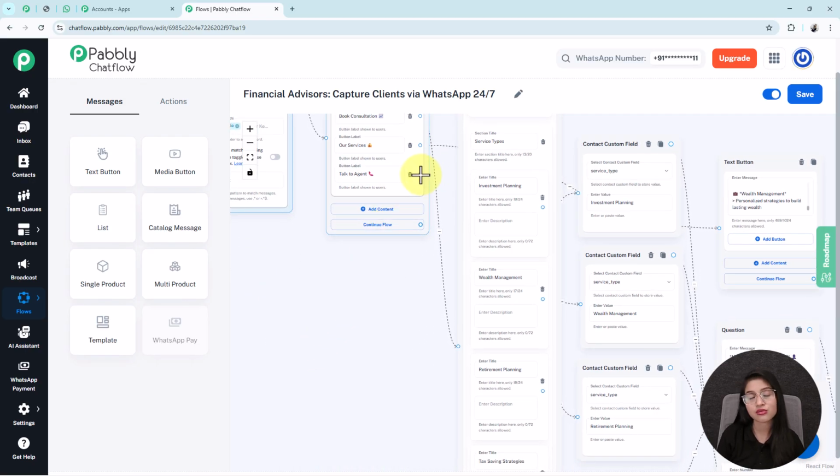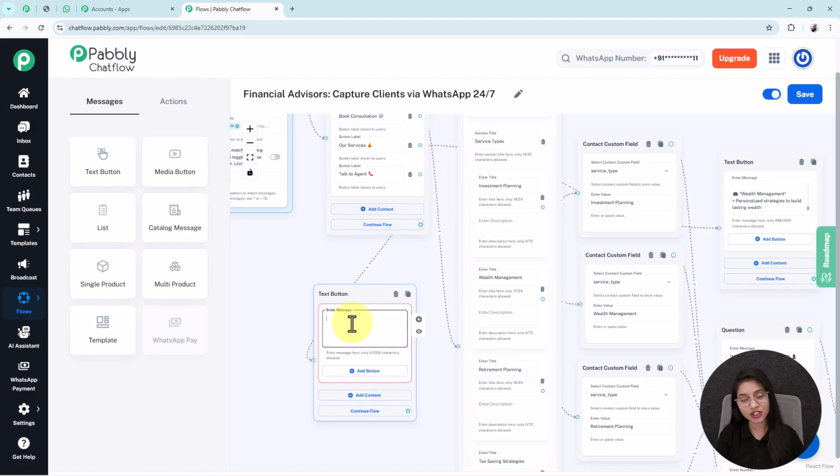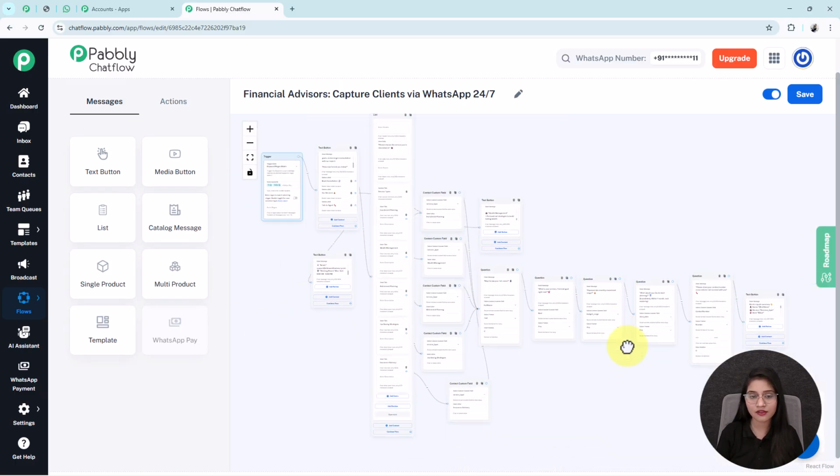Moving forward, the next button is Talk to Agent. If my users want to directly communicate with the agent, then they will click on the Talk to Agent button. Then my bot will share with them the contact details of the agent. For that I am again doing the same as I have done previously, selecting the content type as text button and entering the contact details in this enter message box. Here I have entered them and our flow is completed.